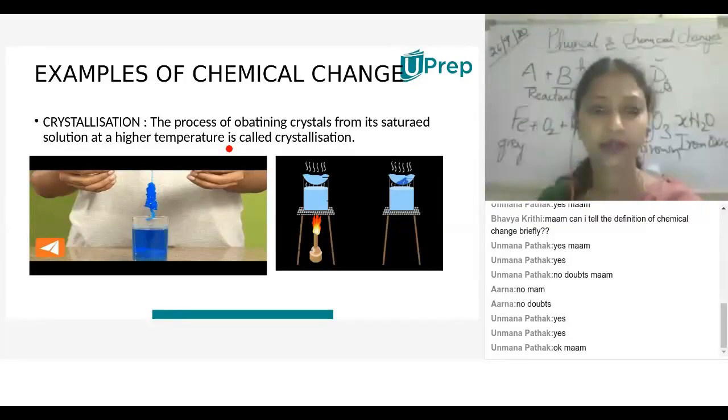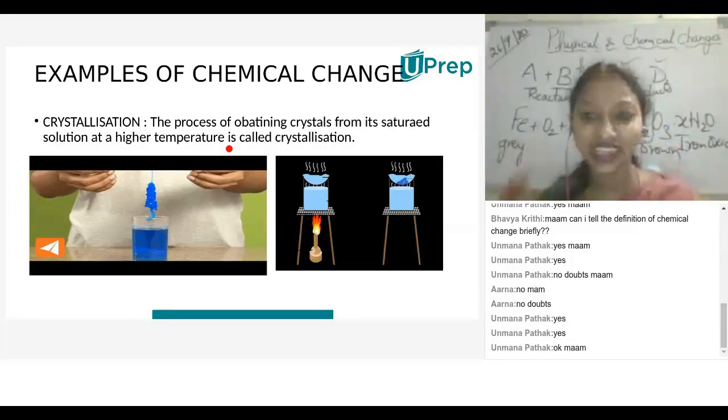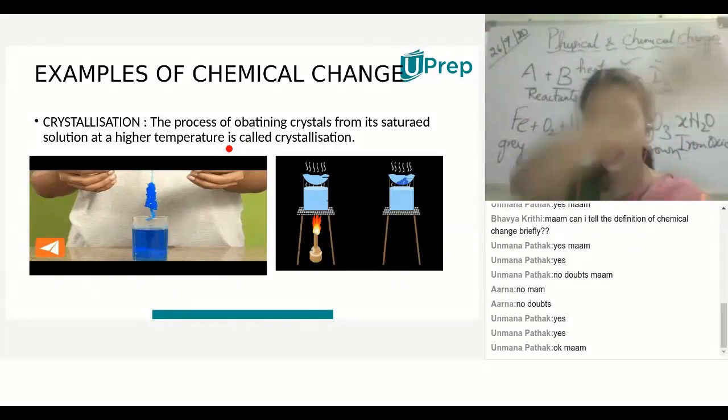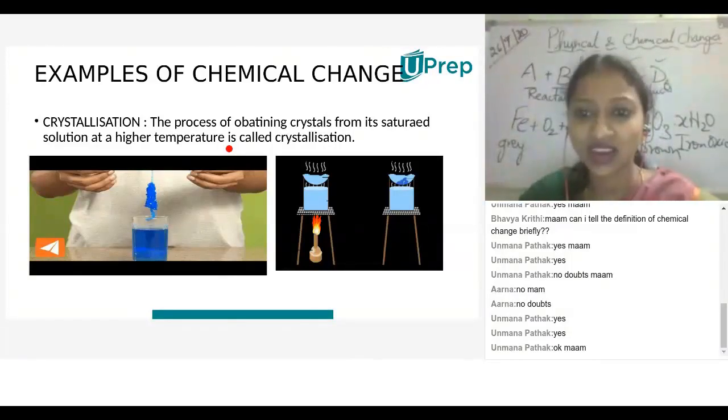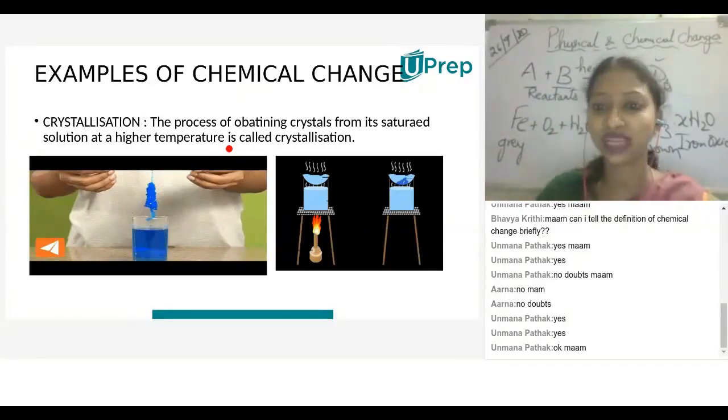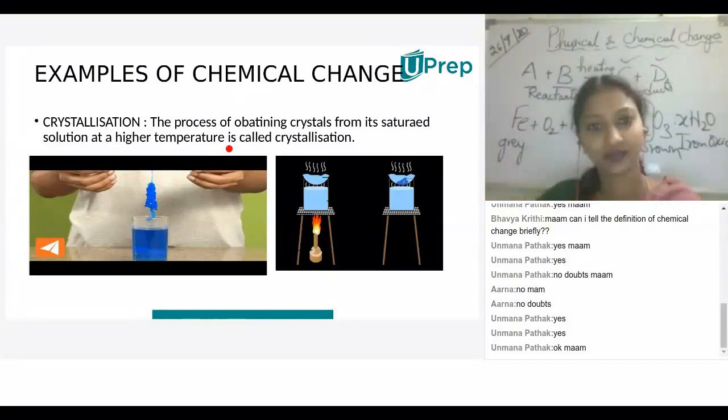Yes, ma'am. Now you understood? Yes, ma'am. Then what is crystallization? Is it a physical or a chemical change? Ma'am, it's a chemical change. It's a physical change, dear. It's a temporary change. Here, from the copper sulfate only, you are getting copper sulfate crystals, na? Is any other product formed over here? Here, acid is used to clear the impurities, to wash out the impurities.